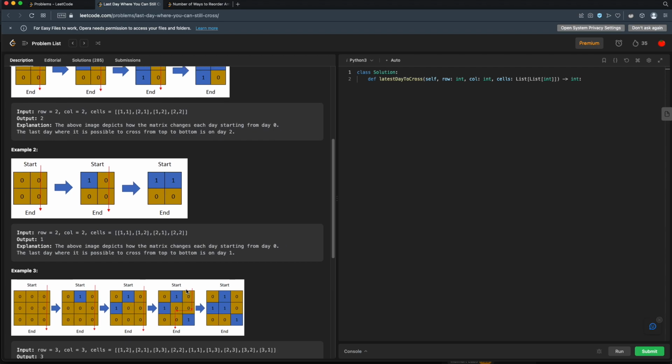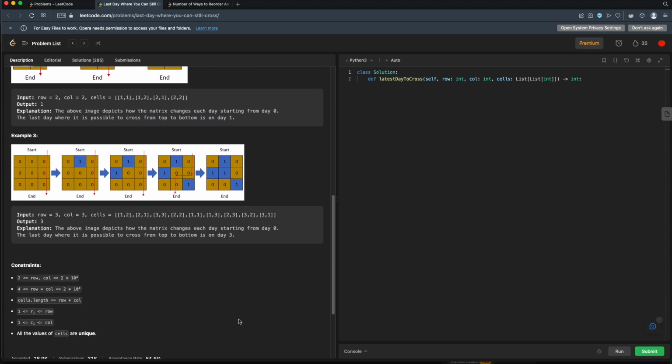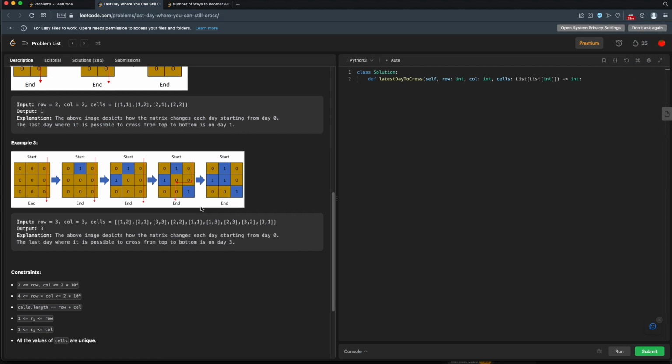And then a more complex example. Oh, and this is an interesting case we have to keep track of. In this case, you can have diagonal water that blocks you from progressing because you cannot travel diagonally. All right, so that's something we have to be aware of. And then we have some constraints. All right, so we'll put 25 minutes on our Pomodoro timer and we will get started.